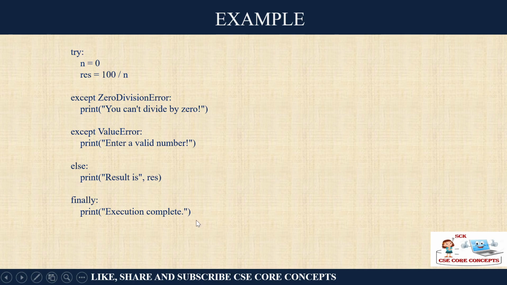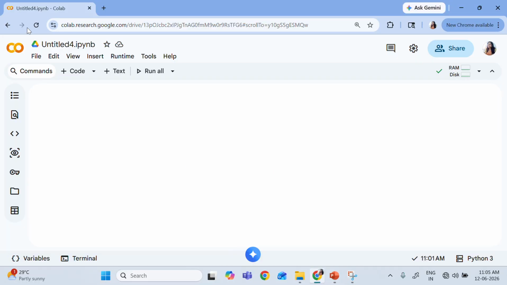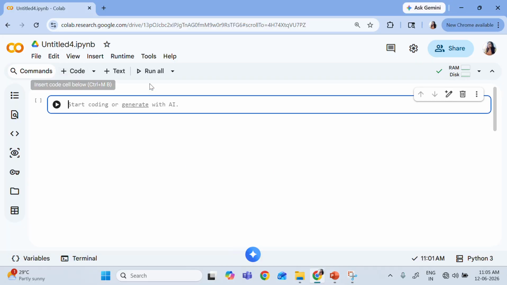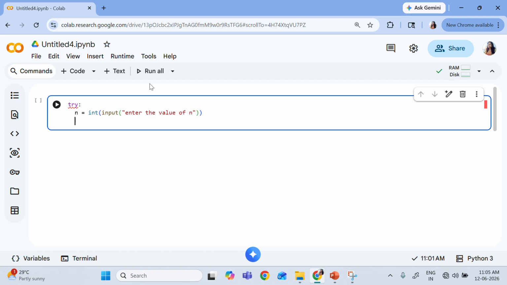Let us see one simple example. A very common example is the division by zero error. I am writing it inside a try block and I am giving an n value which I will take from the user. I want to convert it into an integer because the input function always takes the value as a string. Enter the value of n, which I am getting from the user.